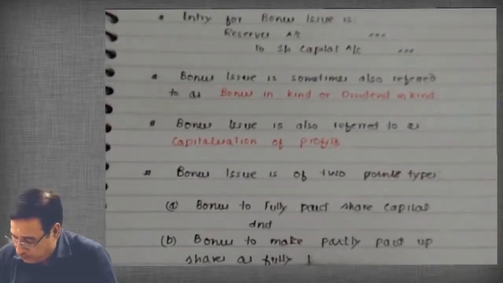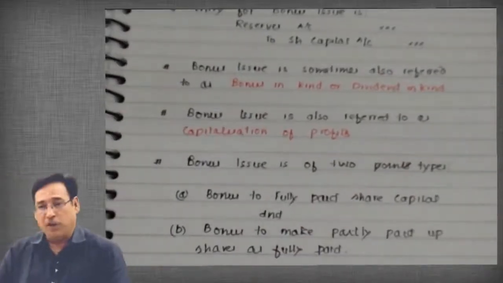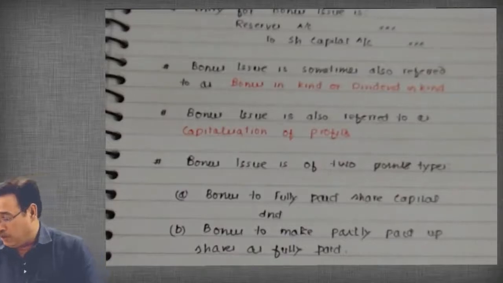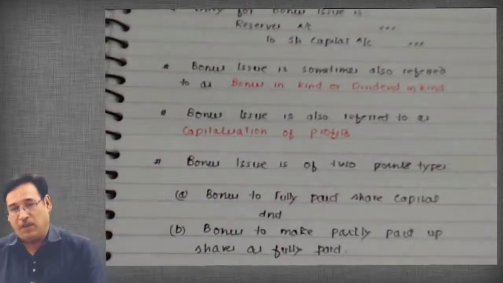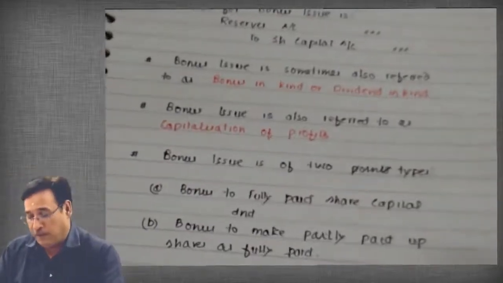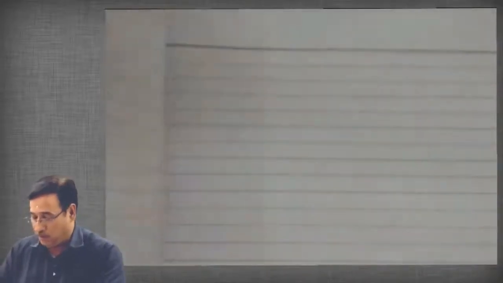I will explain all these points, don't worry, in a short while. Just write along with me for a moment, and then I'm going to explain all these points. So we have seen a new point that bonus issue is of two types: one type is bonus to fully paid shares, and the second is bonus to make the partly paid up shares fully paid, correct? So if you have written, then we can move over to the other part. Now write along with me.